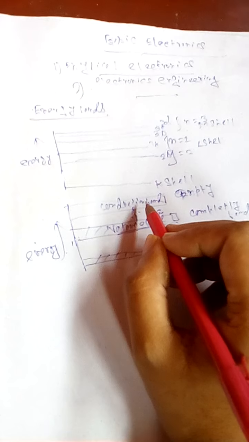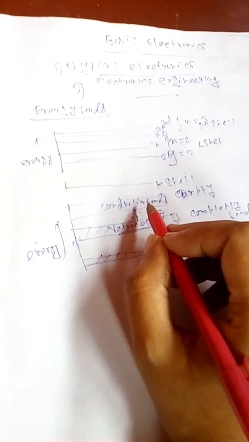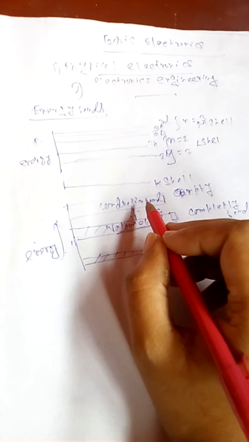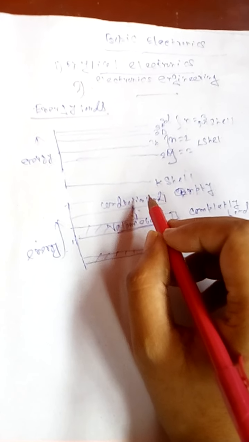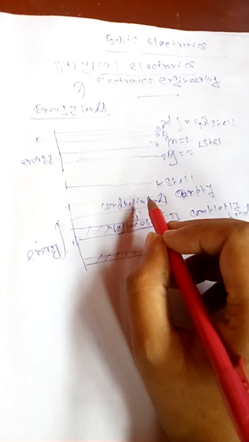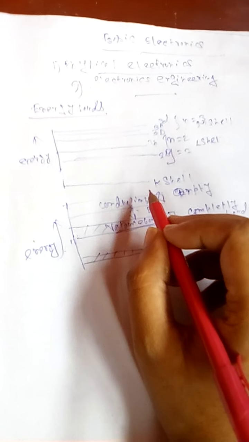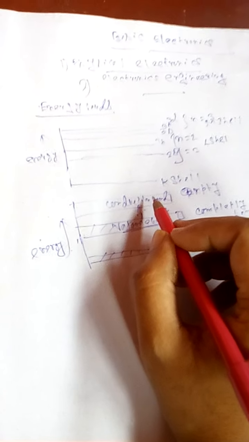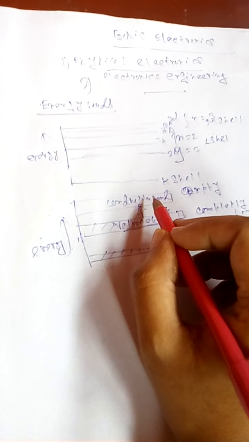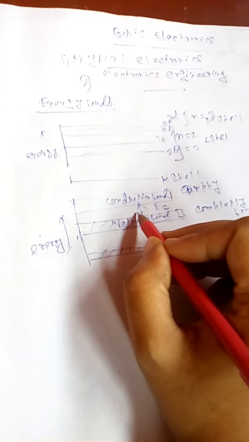The empty band corresponds to the first excited state where the valence electrons will move under the influence of an external field. The electrons are free to move in this band. This empty band which lies above the valence band is known as the conduction band or CB. The conduction band and the valence band are separated by the energy gap in the energy band diagram.